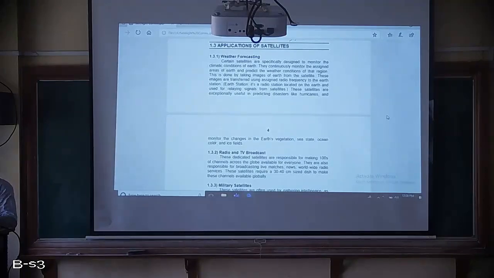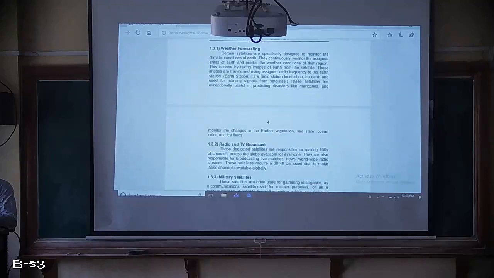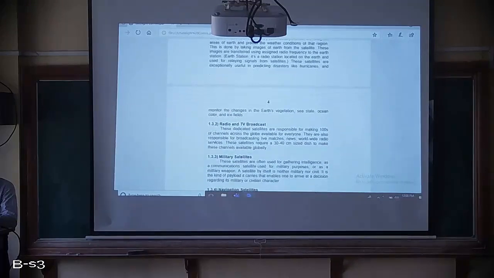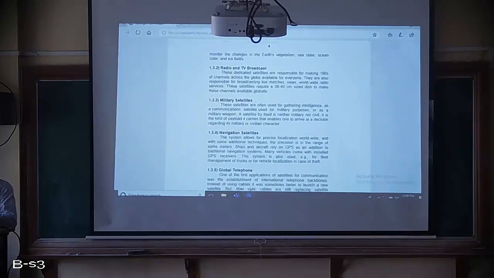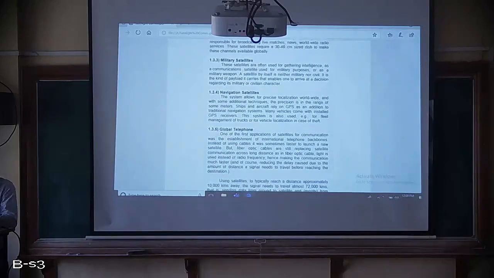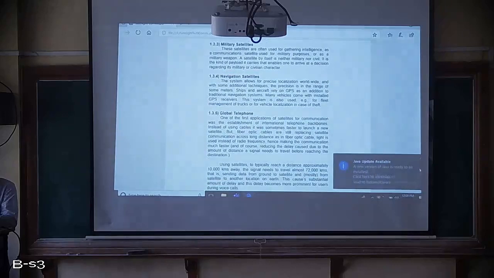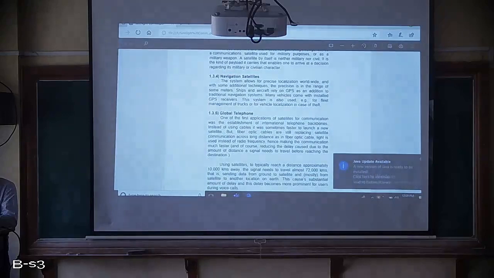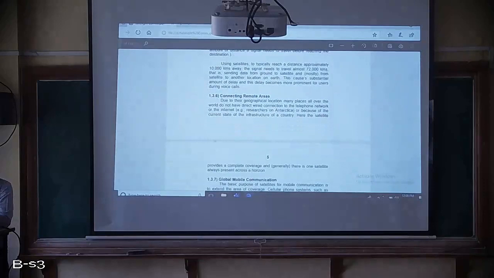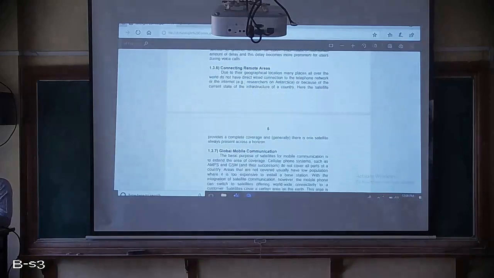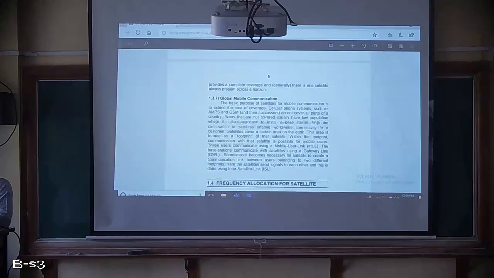The first one is weather forecasting, second is radio and TV broadcast, third is military satellites for military purposes, fourth is navigation, fifth is global telephone application, sixth is connecting remote areas, and seventh is global mobile communication.